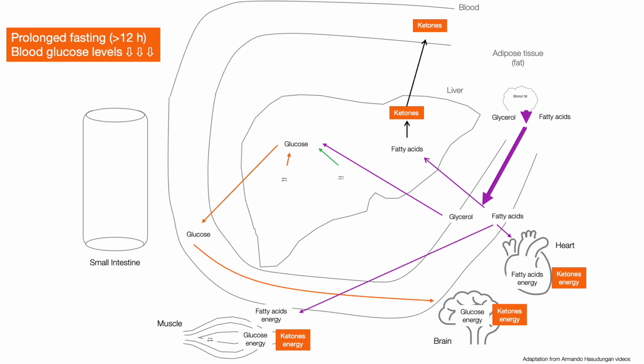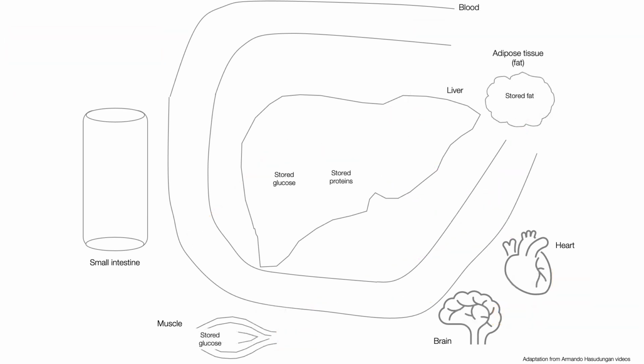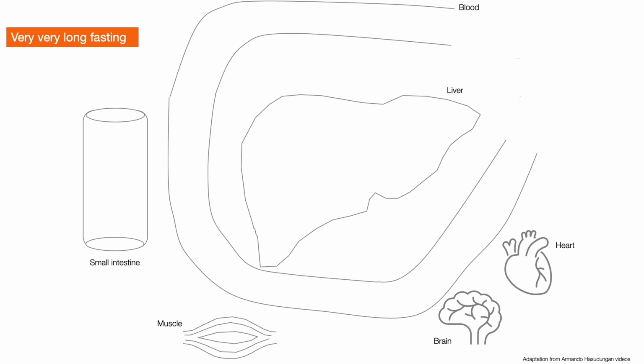This type of fasting results in reduction in fat, and therefore an anti-inflammatory effect is attributed to it since fat is considered pro-inflammatory. In addition, ketones in the brain seem to be neuroprotective, so prolonged fasting is also considered neuroprotective. If the fasting is prolonged for a very long time, the reserves of glucose, amino acids, fatty acids, and glycerol can be depleted, leading us to a state known as starvation. In this state, cells cannot obtain the biomolecules they need for their functioning and survival, so they end up dying.